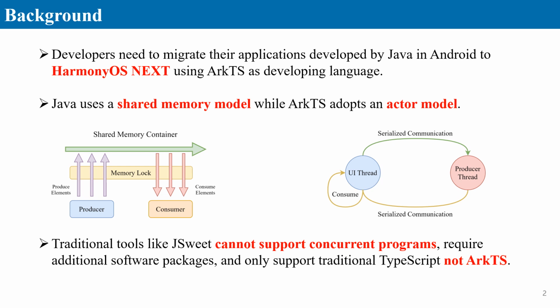Traditional tools like JSpeed are inadequate, lacking support for concurrent programs and being incompatible with ArkTS. This limitation led us to explore the potential of large language models to facilitate this transition. Our solution is the LLM-based Java Concurrent Program to ArkTS Converter.